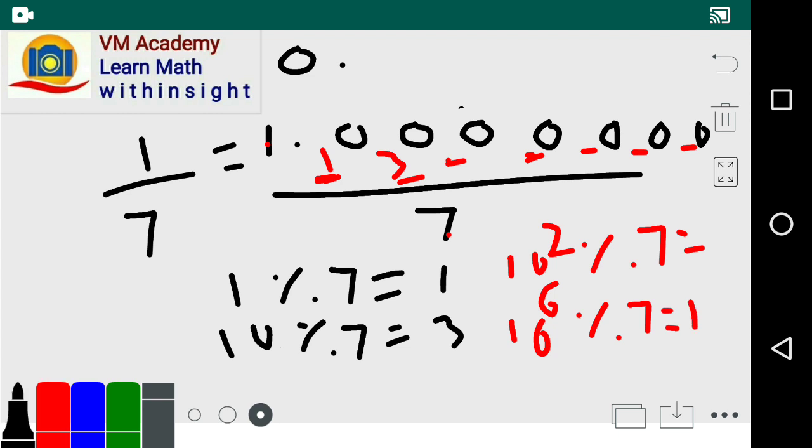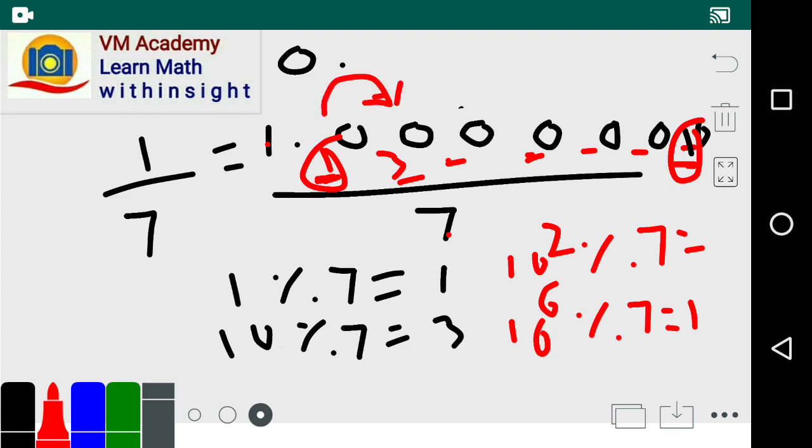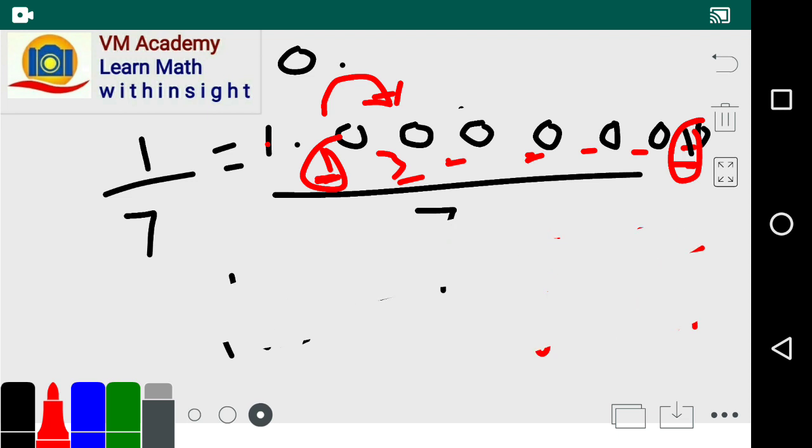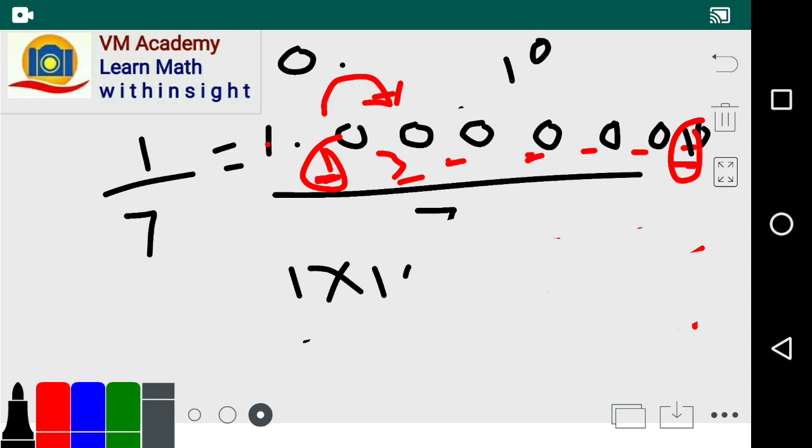So the remainder is again 1, and thus this remainder and the first remainder are the same. The previous remainder 1, appended by 0, becomes 10 times, and when we calculate 1 into 10 mod 7, we get the next remainder.